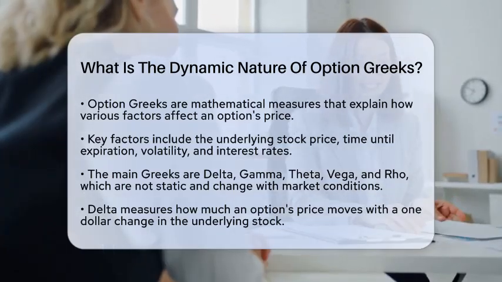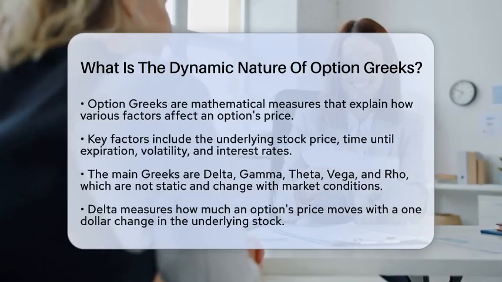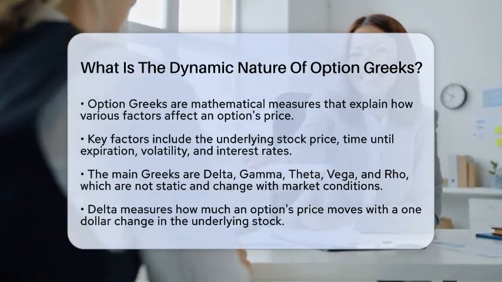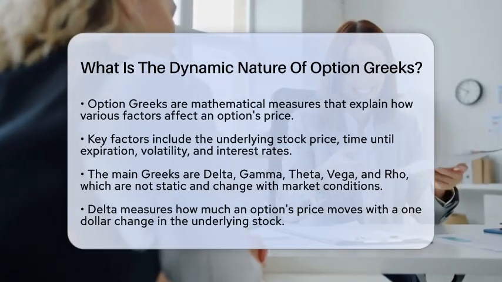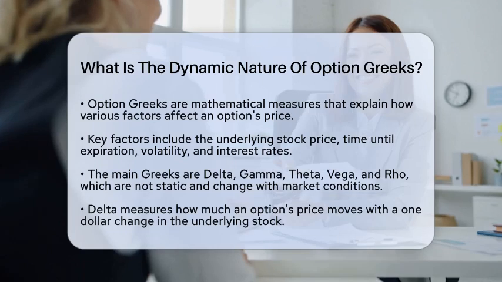The Greeks, delta, gamma, theta, vega, and rho, are not fixed. They change constantly as market conditions shift, making them dynamic.